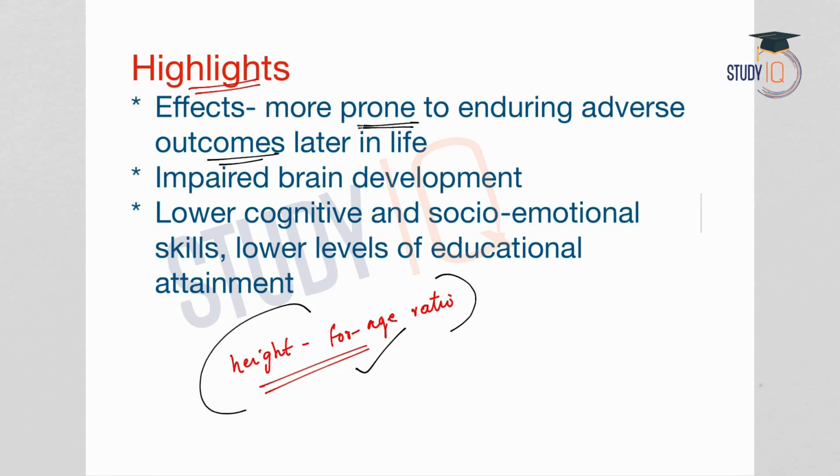So what are these adverse outcomes? Outcomes like impaired brain development. The brain development of the child would be impaired. This will also lead to lower cognitive and socio-emotional skills and also lower levels of educational attainment because of impaired brain development. So these are all outcomes of stunted growth in a child.